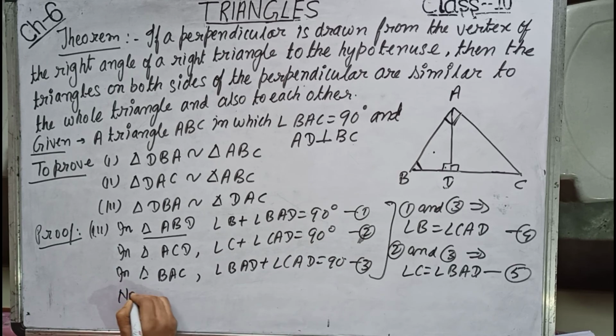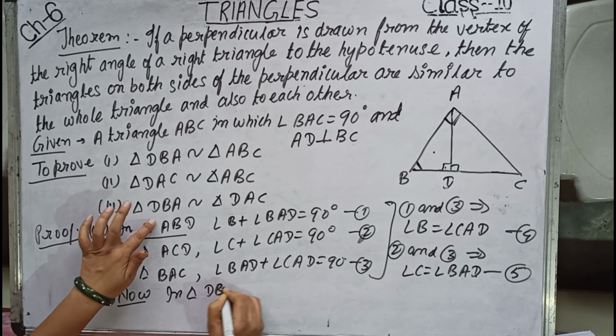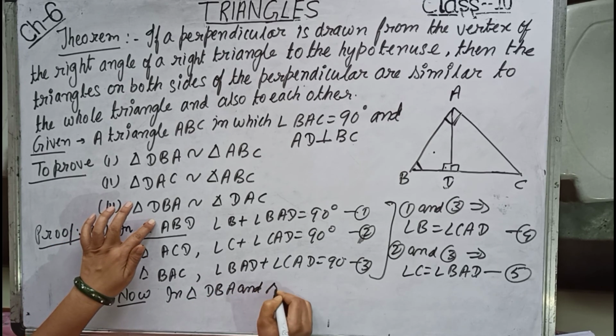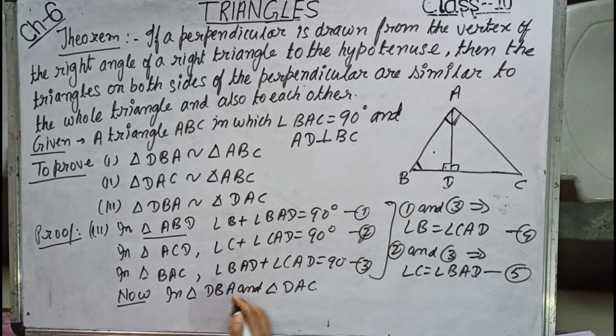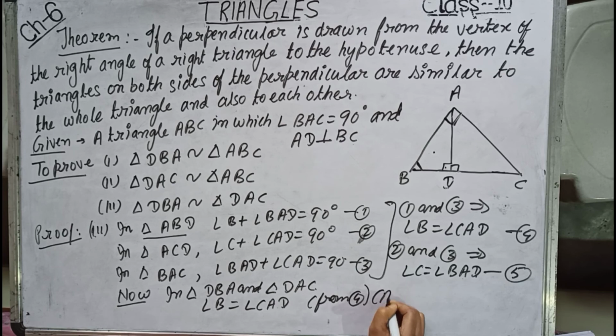Now in triangle DBA and triangle DAC, we will be writing the same thing. Angle B equals to angle CAD from 4, and angle BAD equals to angle C from 5.